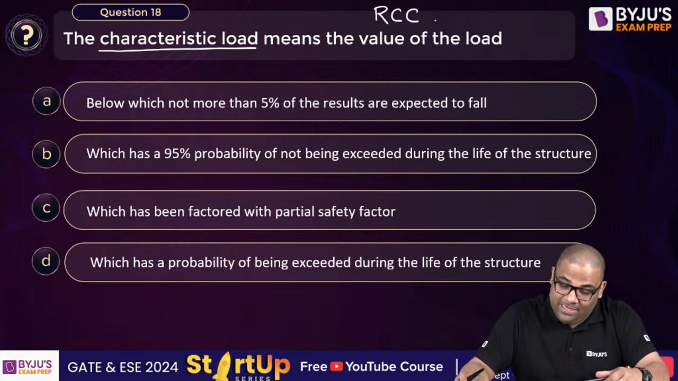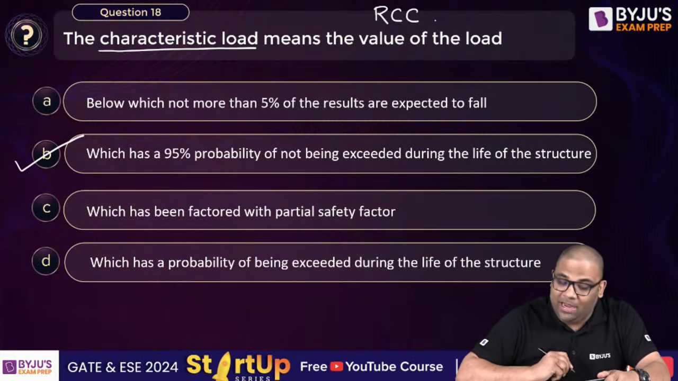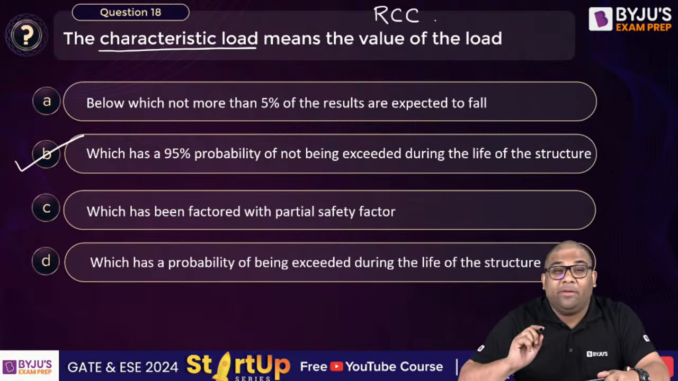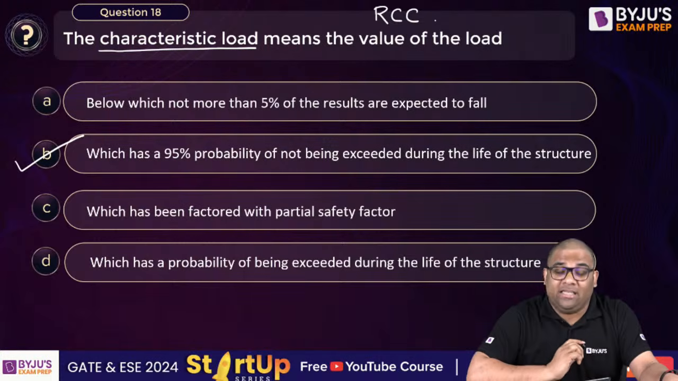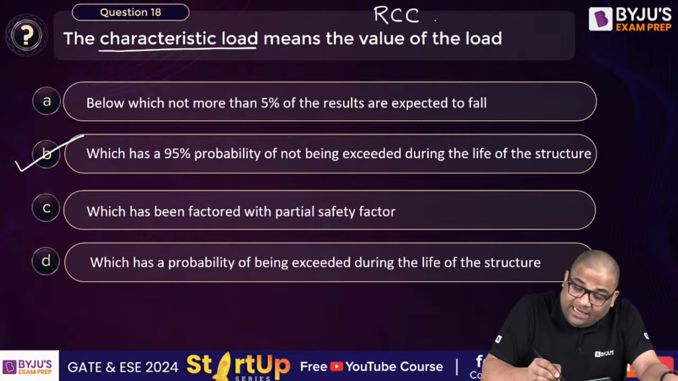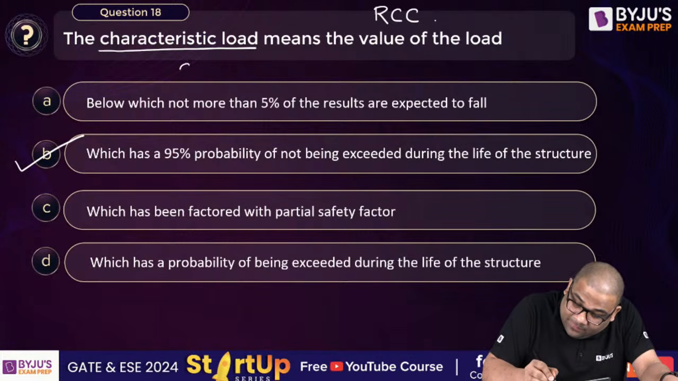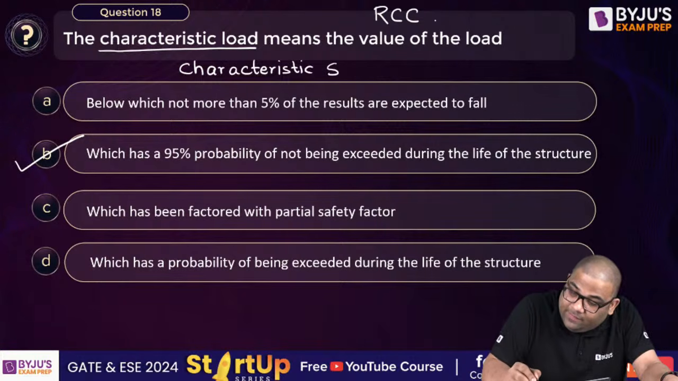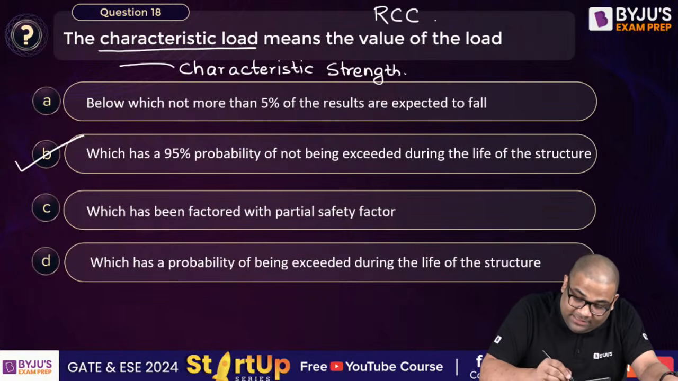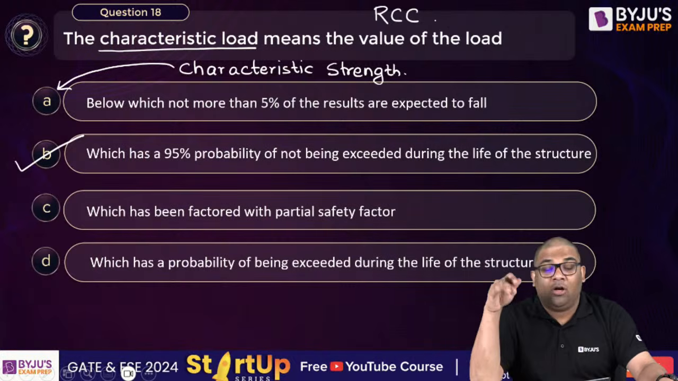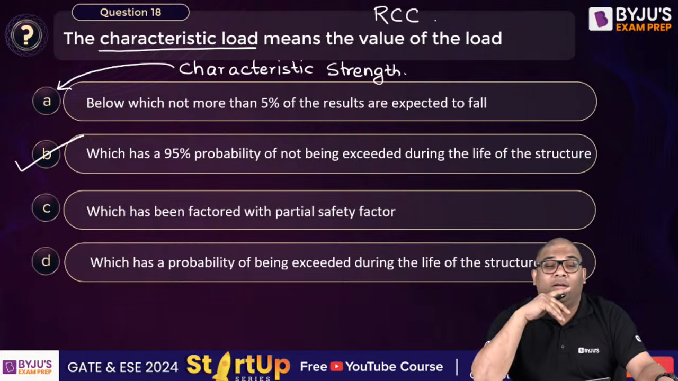Yes, it has 95% probability of not being exceeded during the life of the structure. What is given? Characteristic load. If it was characteristic strength, then the answer would have been A, below which not more than 5% of results are expected to fall.